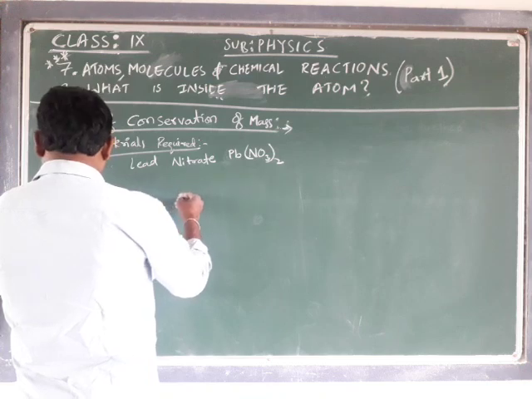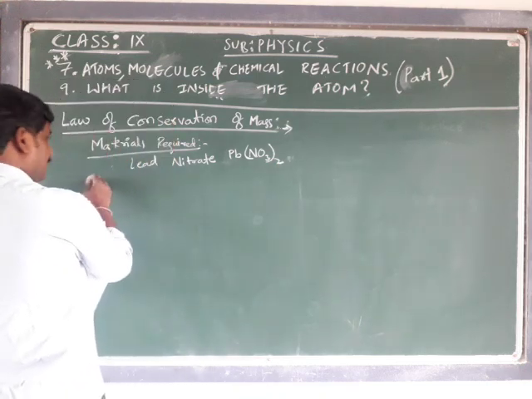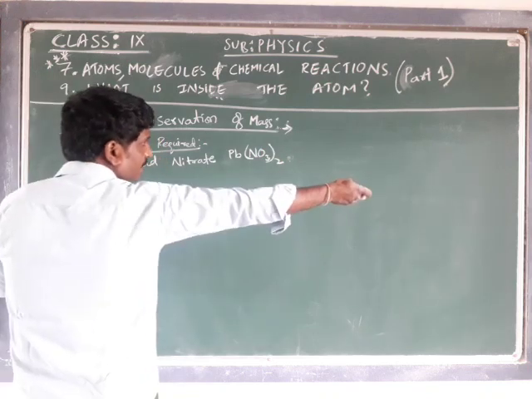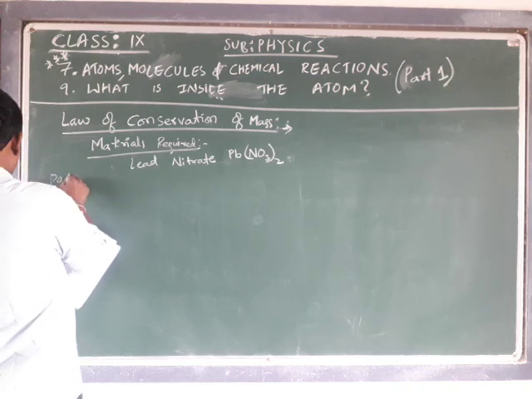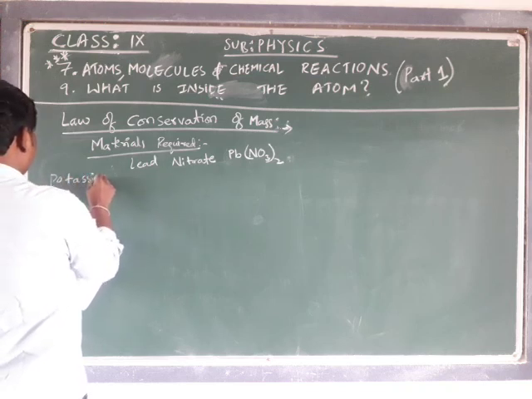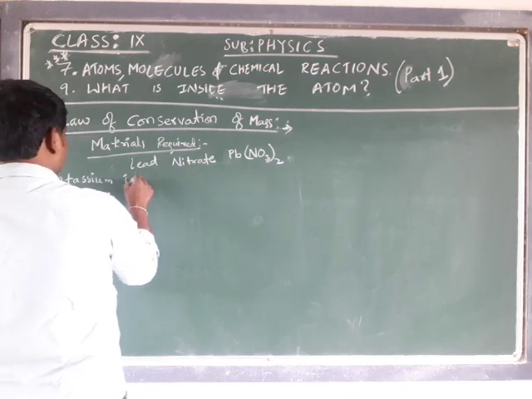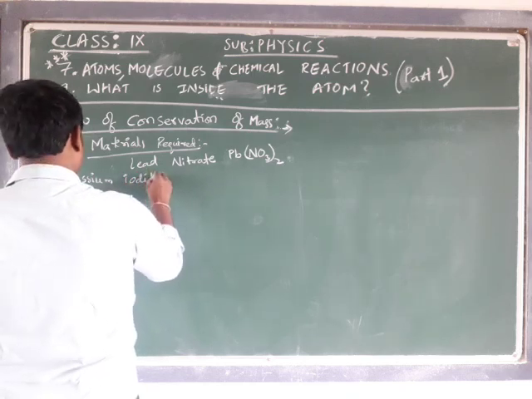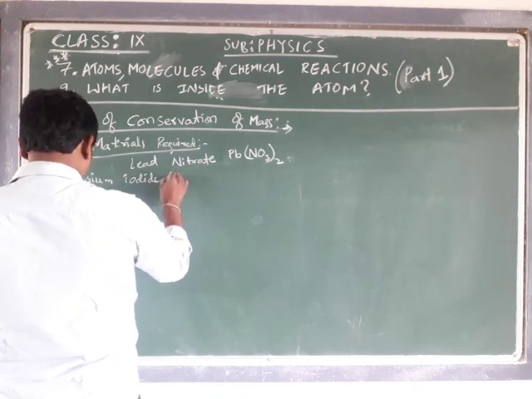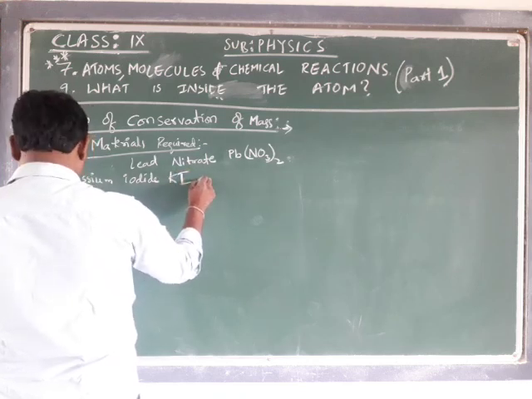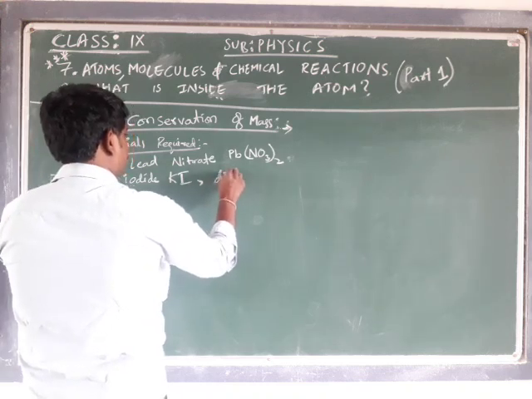And we have potassium iodide. I'm occupying the space because the experiment can be explained there. Potassium iodide, the chemical formula is KI. Potassium iodide we have to take, and distilled water.